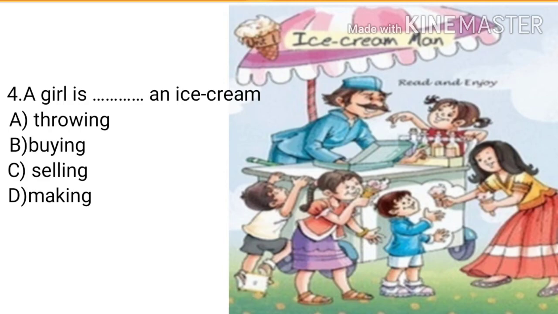Now, your fourth question. A girl is dash an ice cream. A. Throwing, B. Buying, C. Selling, D. Making. What is the answer? Yes, buying. A girl is buying an ice cream.